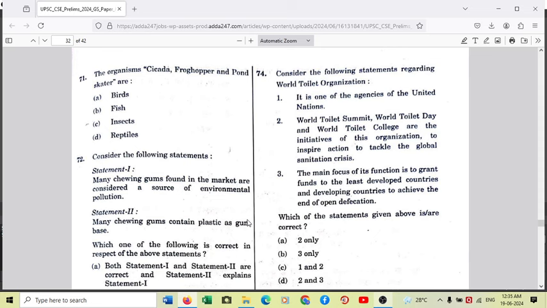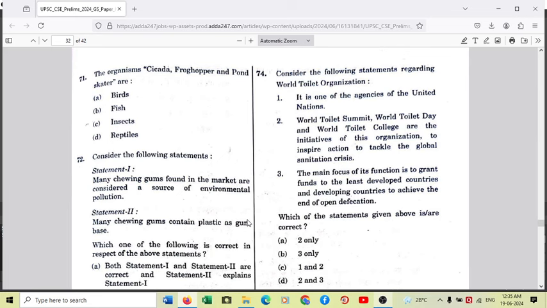And World Toilet Organization is not aiming to end open defecation in underdeveloped or developing economies. The one simple objective is to improve the conditions of toilets and sanitation all over the world. And basically, we all know that the improvement in toilet conditions and sanitation conditions is primarily required in underdeveloped and developing countries, and not in the developed countries.